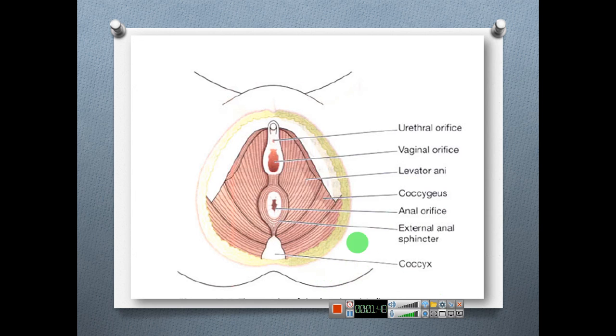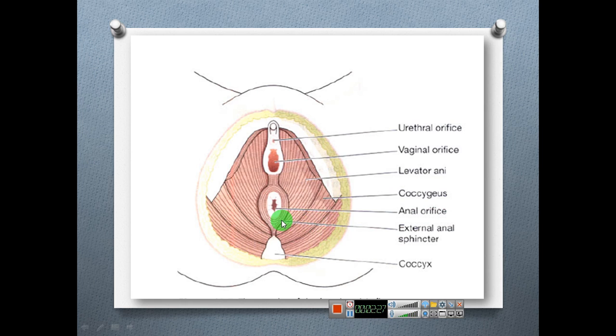This is the figure. You should remember that this is the levator ani and coccygeus muscle. In this picture, it has shown urethral orifice. This is the urethral orifice to pass urine. Then this is the vaginal orifice, and this is the anal orifice. Okay, this is the levator ani muscle and coccygeus muscle. This is the anal orifice. Around that are anal muscles.